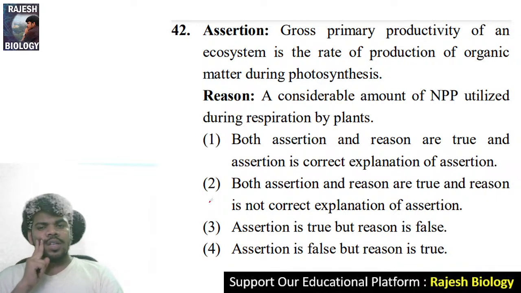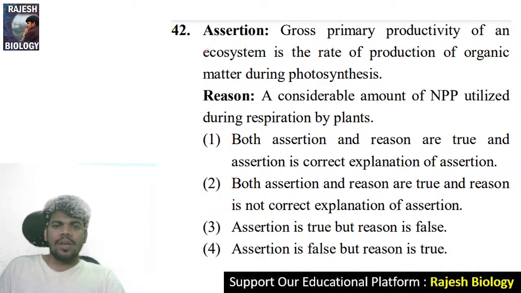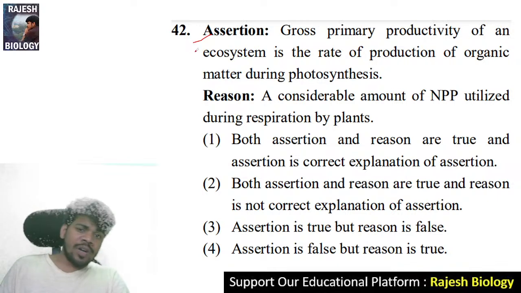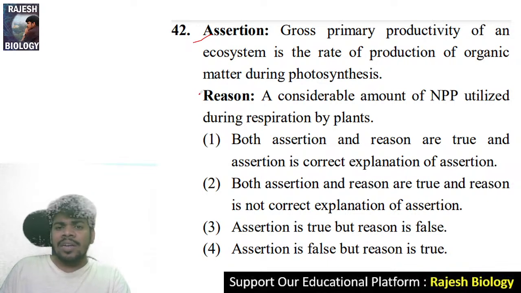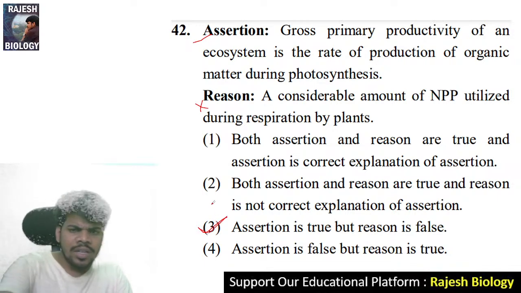The right answer is: the assertion is correct, that gross primary productivity is the rate of production of organic matter during photosynthesis. Net primary productivity utilized during respiration is wrong. After respiration, the remaining thing is called net primary productivity. So assertion is correct, reason is false.